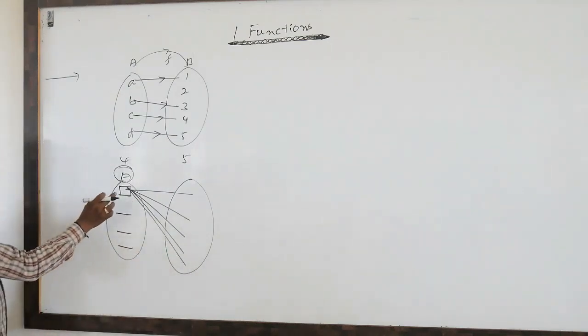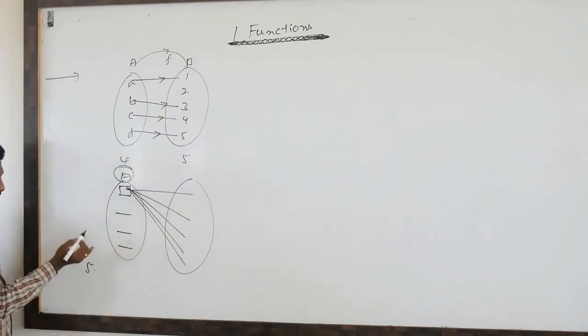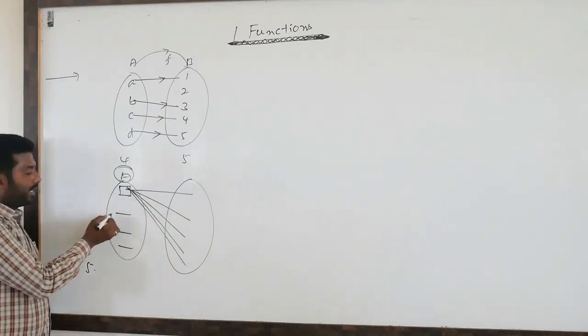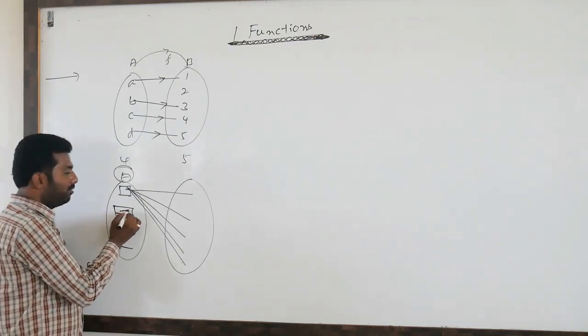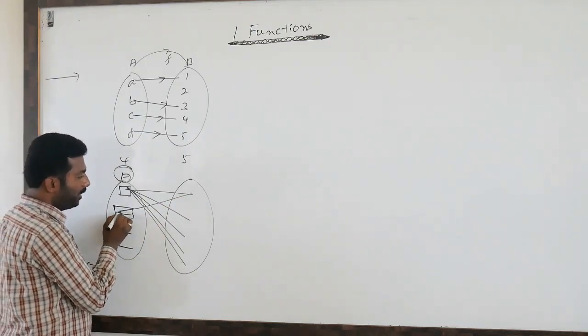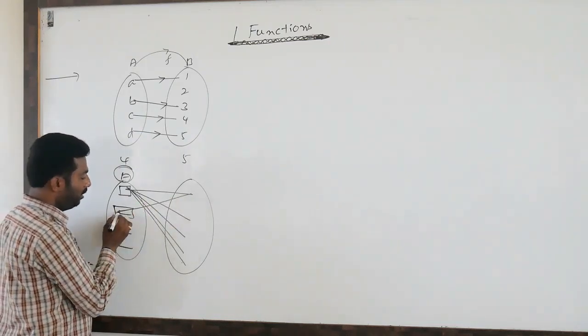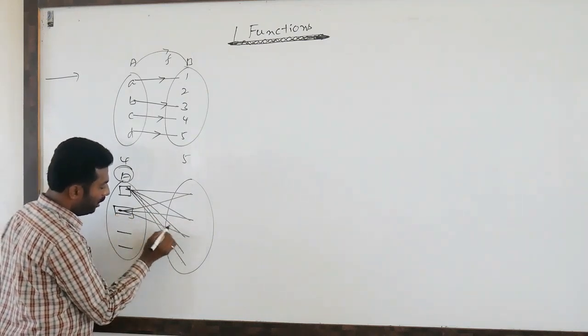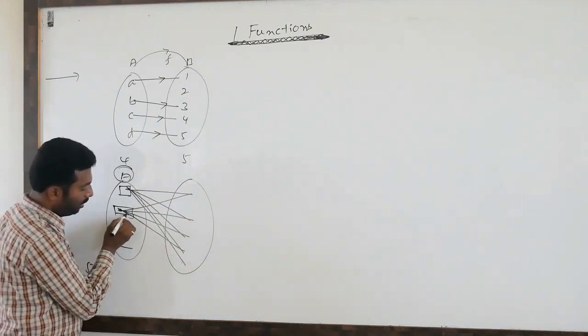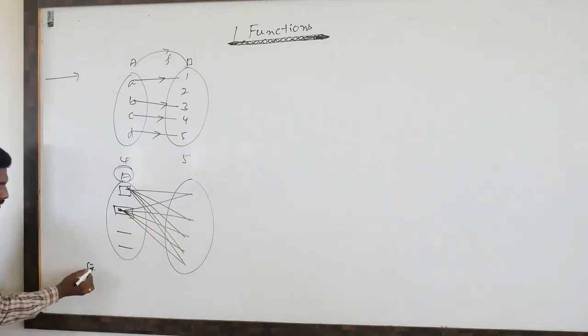How many ways can this blank be filled? 5 ways. Second blank, this can be associated with the first, second, third, fourth, or fifth element. This can also be done in 5 ways.